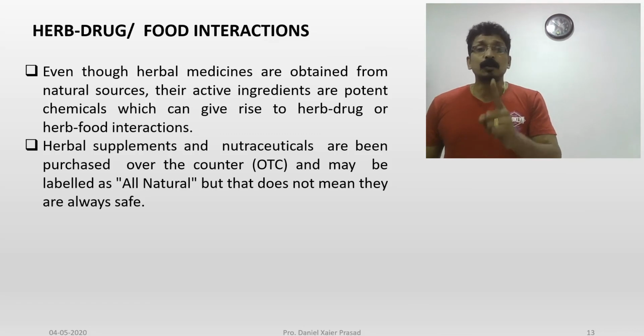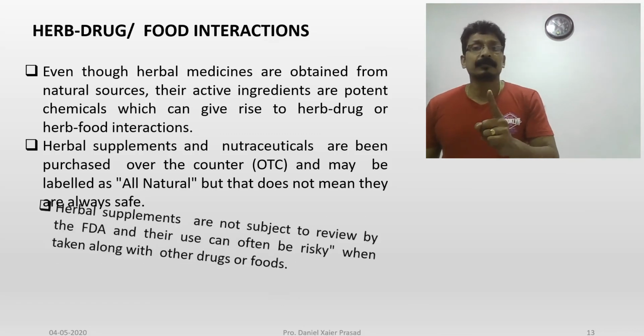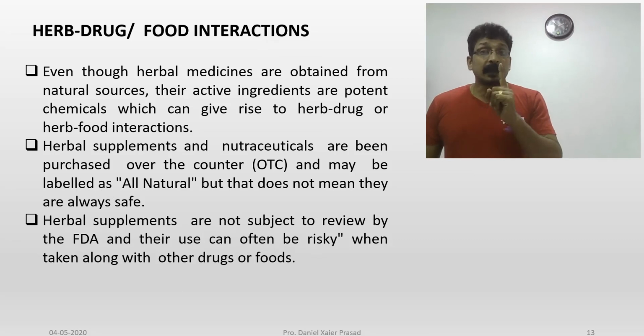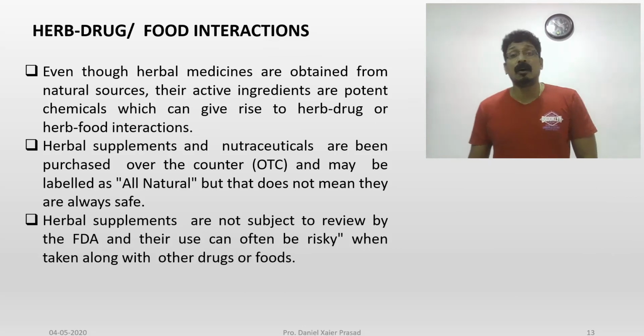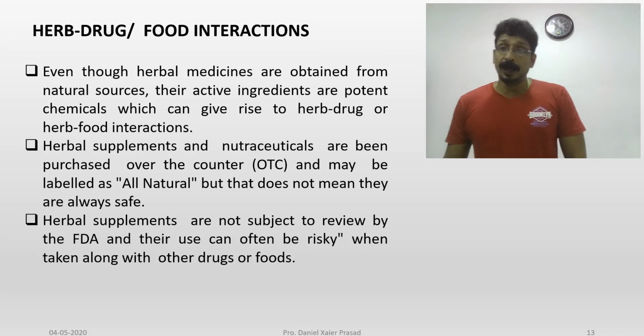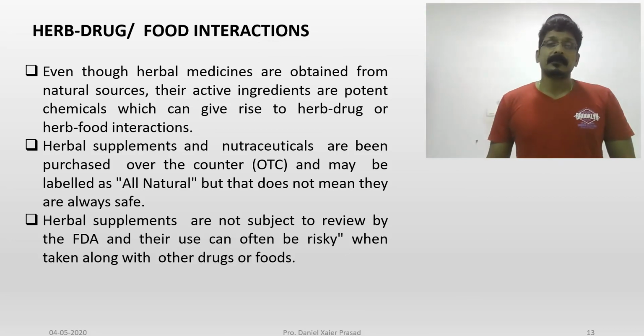That should not mean that it is always safe. Supplements are not subjected to review by the FDA, and their use can often be risky when taken along with other drugs or food.